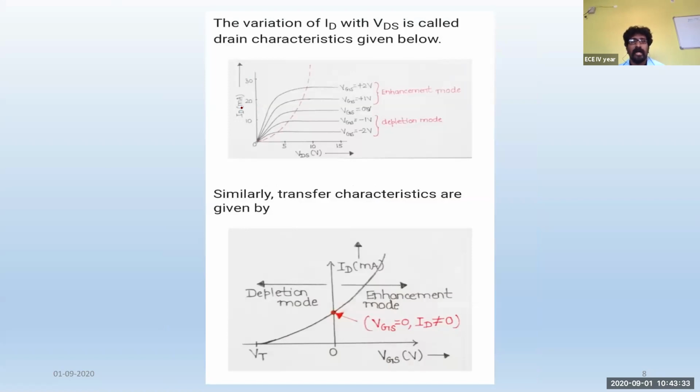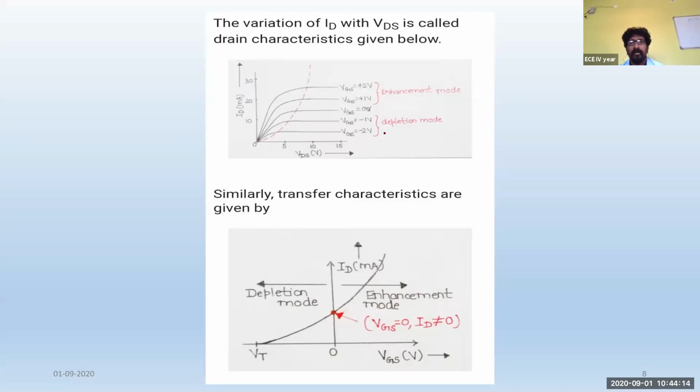This is the characteristic between the ID current and the VDS. You can see here the enhancement mode transistor first. In the enhancement mode transistor, until you supply the voltage, the channel is not produced. The supplied VGS should be greater than VTH, the threshold voltage, which is approximately 0.6, between 0.4 and 0.8 depending upon the technology. If you supply a voltage greater than VTH, the channel is produced in the enhancement mode transistor, and the current increases.